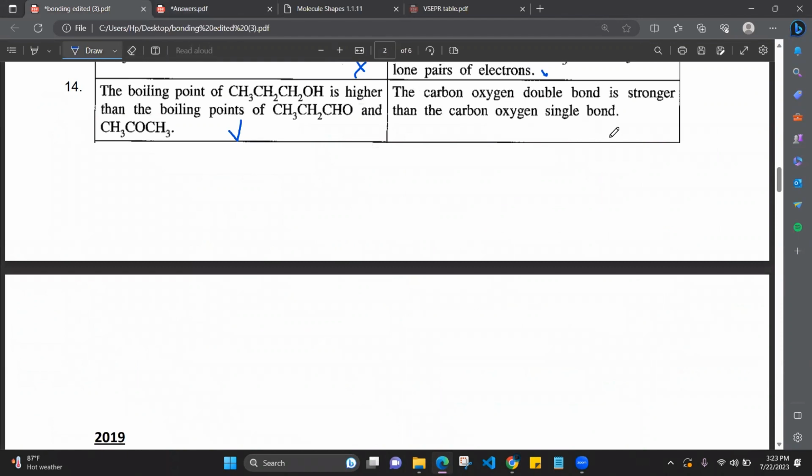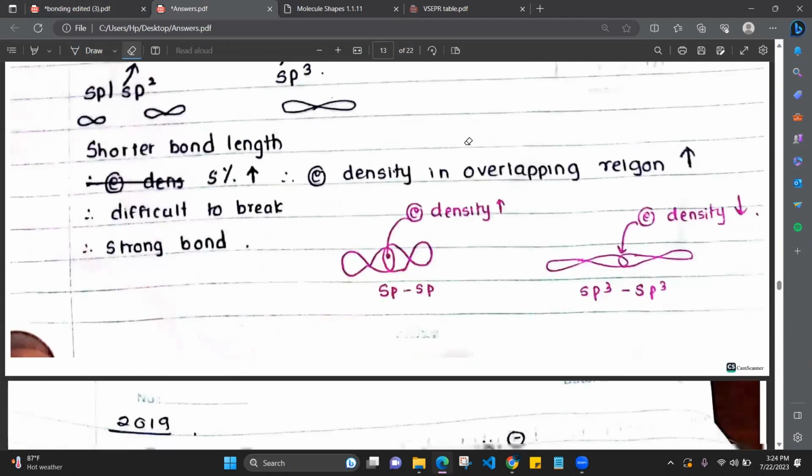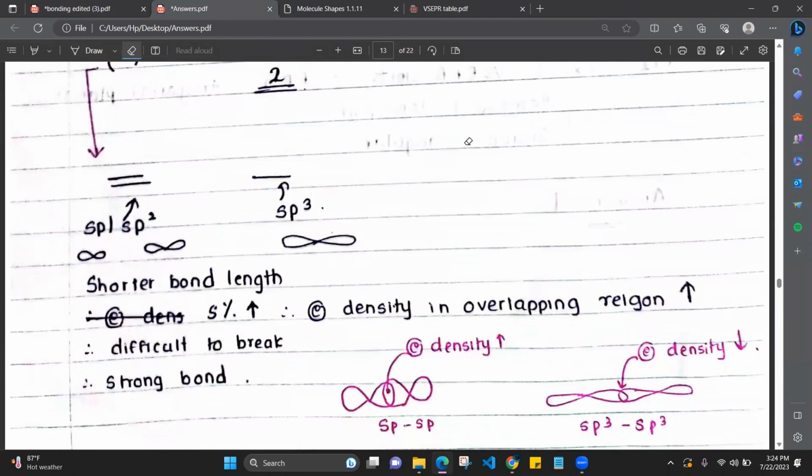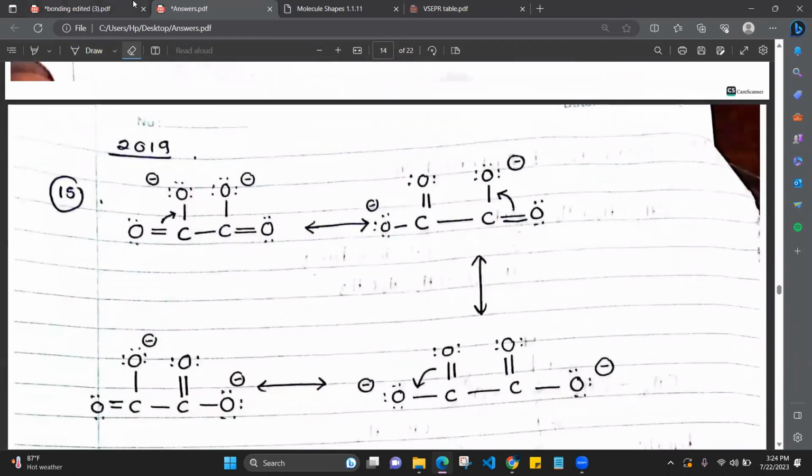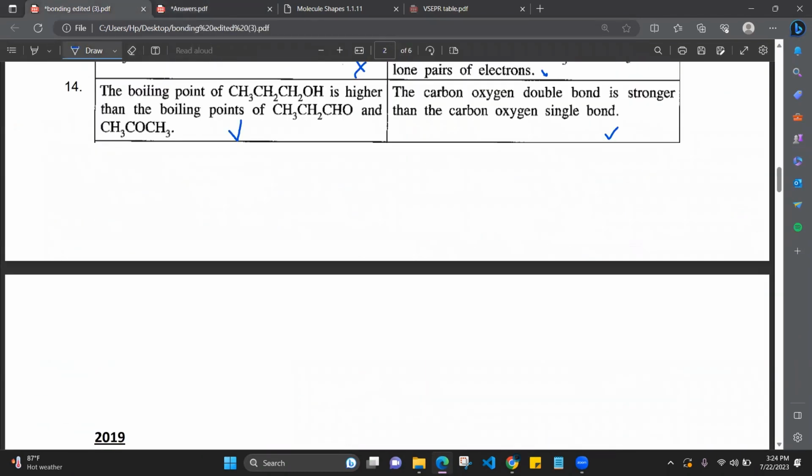This is a correct statement, but does this explain this one? No, this boiling point is because of the intermolecular interactions, not because of the bond strength, right? So these two are correct, but the second is not an explanation of the first statement. So the answer will be what? Answer number 2. Okay.